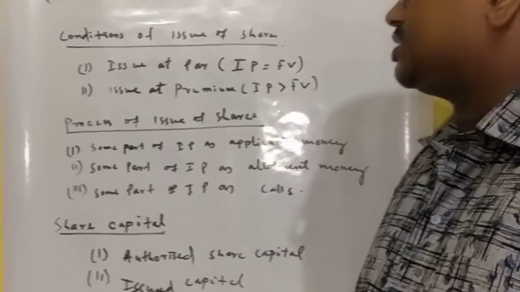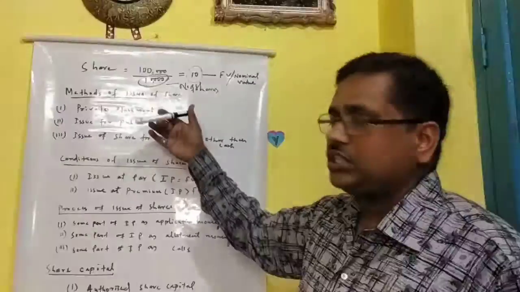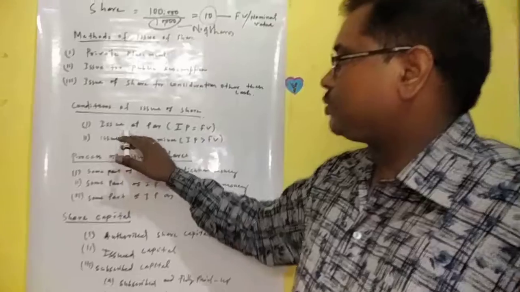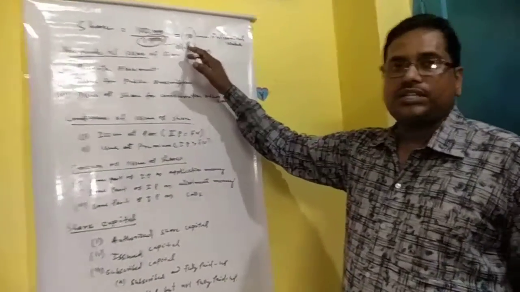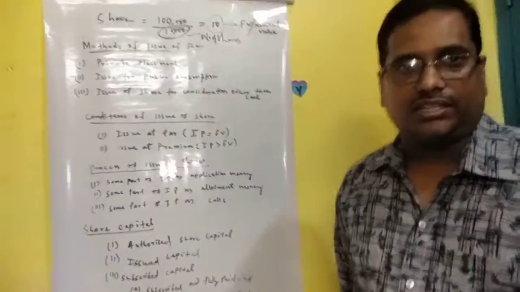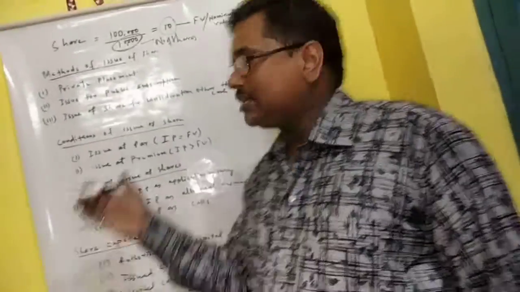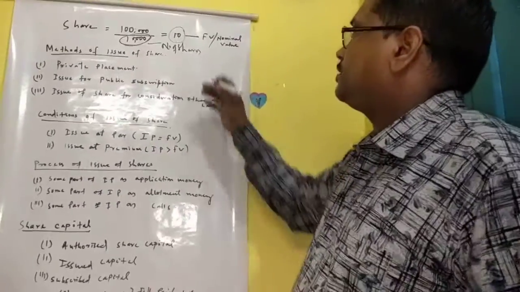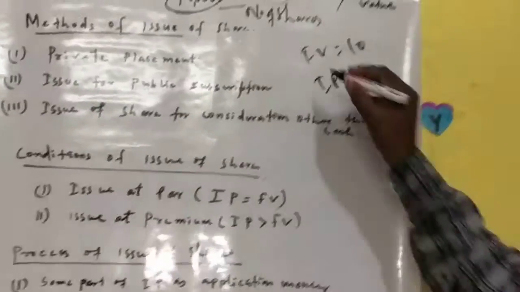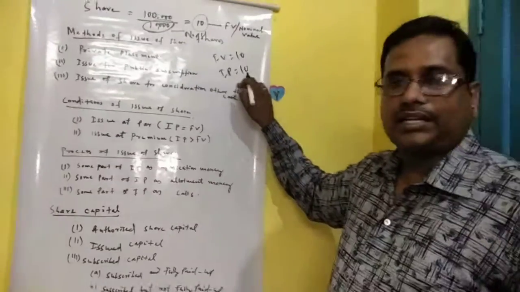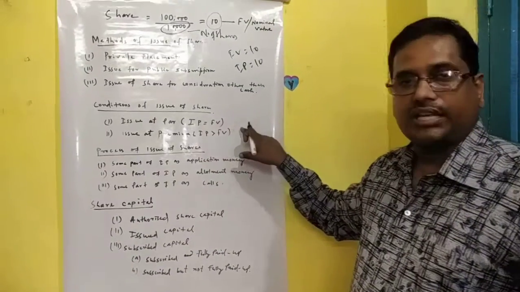Next comes the conditions of issue of shares. Now the director of the company will decide to issue the share. The first condition is issue at par. Par means no profit, no loss. Its face value is 10 rupees. If the director decides to issue it to the public at the same price of 10 rupees, then face value was 10 and issue price is also 10. Here it is par. Issue at par means when the issue price is equal to the face value.